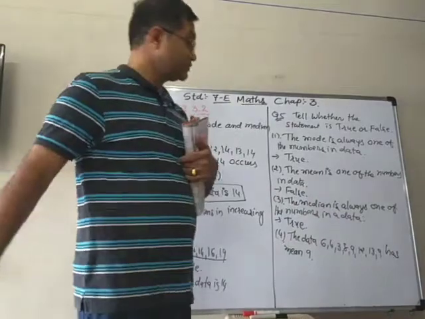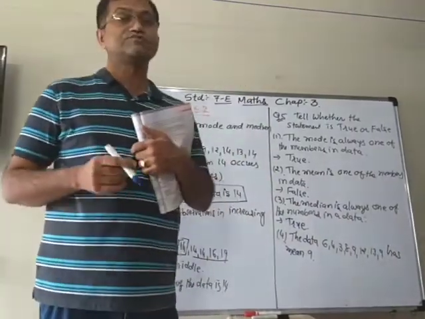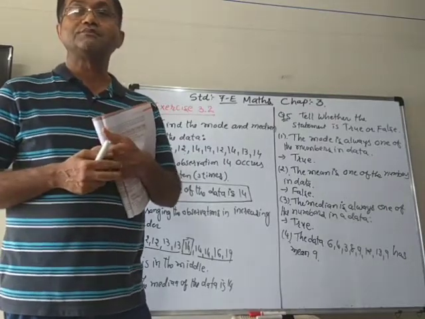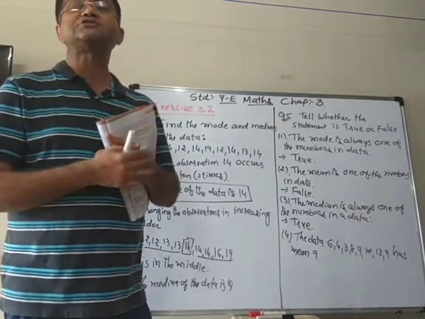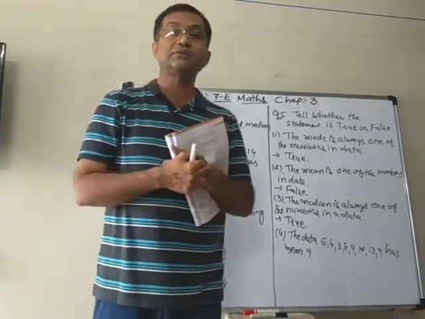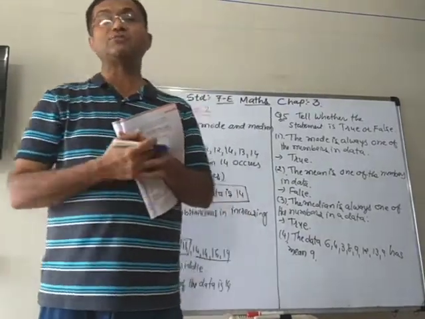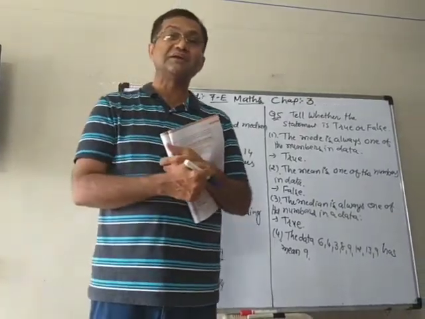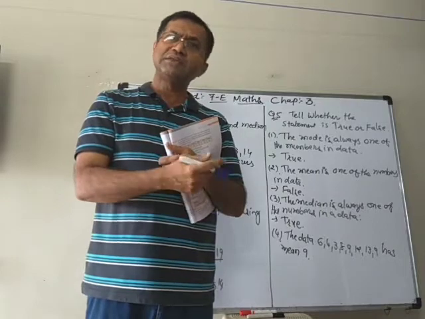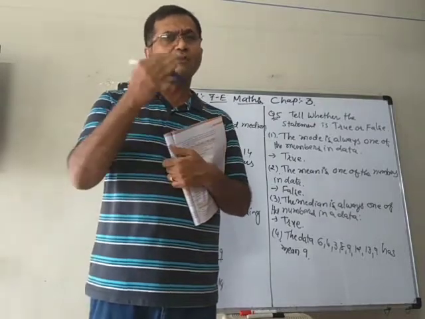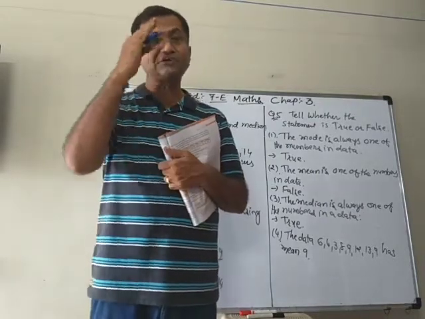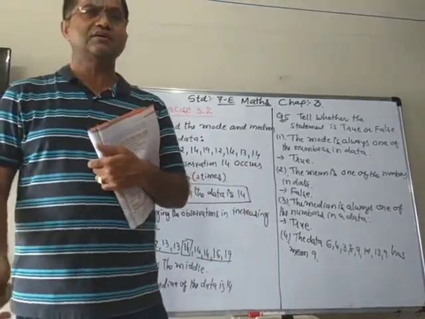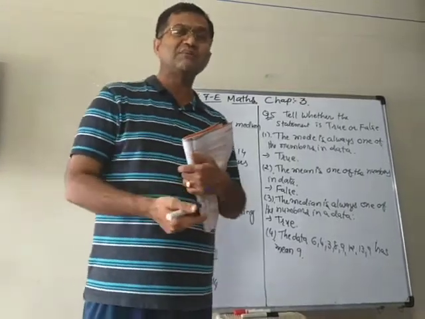Now here, in this situation, sometimes students make mistakes. You know why? Because they will see 9 is 2 times, that it occurs most often, therefore it is mode. But it is mode, not mean. Here they ask mean. If it was mode, the answer was right, that 9 occurs more often. But they will not think about it. They will see that 9 is 2 times and say the answer is right. But it is not the mode.